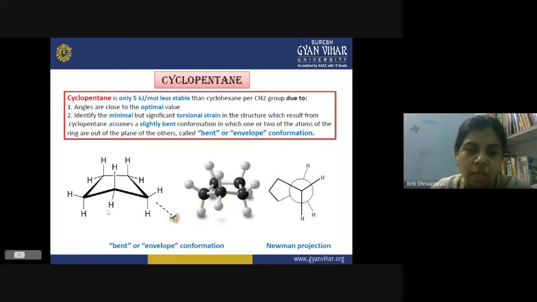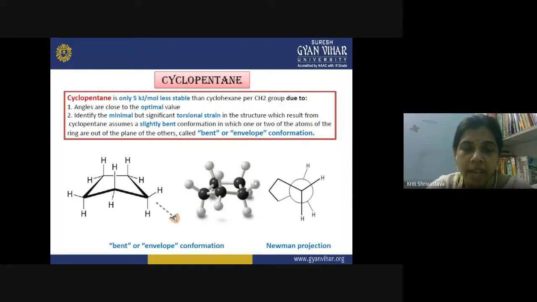So this is a typical representation of the envelope conformation. If the viewer is from here and is observing the molecule like this, this is the Newman projection for the molecule. Now, if you see, this is the front carbon, this circle is the rear carbon, and these two carbons have a three-membered bridge in between them. This actually reduces the strain in the molecule because it gets a little bit greater freedom as compared to the earlier smaller ring members.